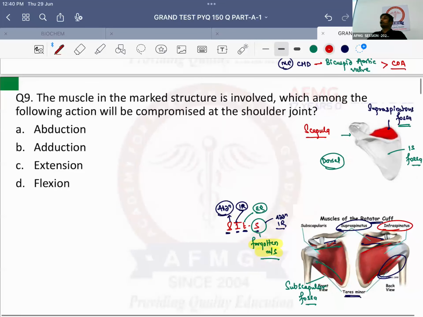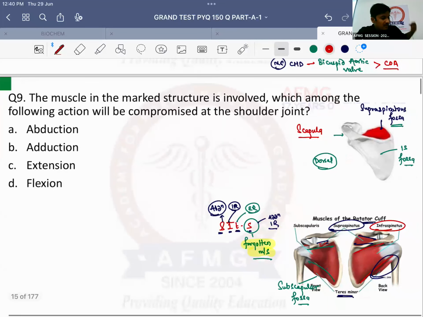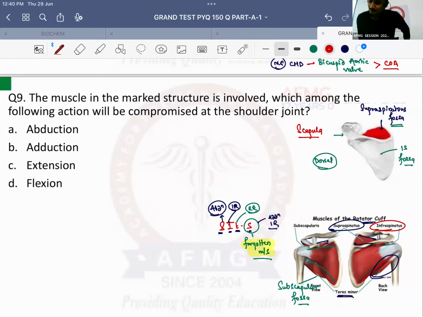So now, 0 to 15 degree abduction is done by, abduction meaning away from the body or towards the body? So 0 to 15 degree abduction is done by the supraspinatus muscle. 15 to 90 degrees is done by the deltoid muscle.